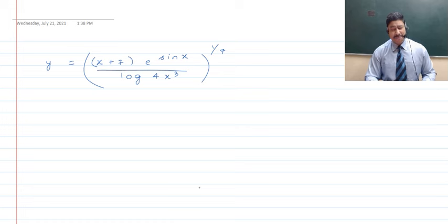Obviously, this is complex, but you can call this an operation using the operand, which is x here, and the operators like the plus sign, raised to the power 1 upon 7, sine x, e raised to the power a number, and log of a number. All of this is said to be an operation.